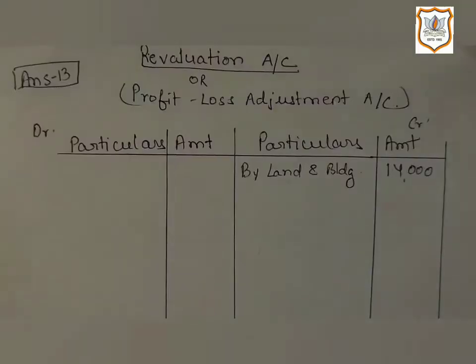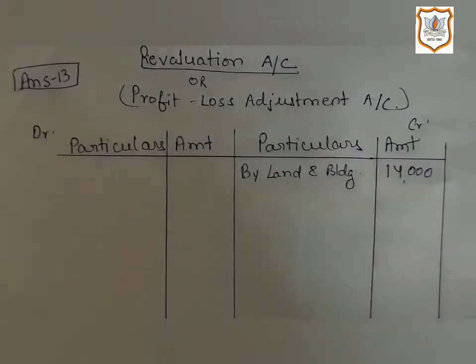Now the second information is given in the question. The value of machinery and furniture is to be reduced by 40%. So where do we record it? As these are assets for the firm, machinery and furniture, and their value is decreasing, we will record it on the debit side of the revaluation account as it is a loss for the business.